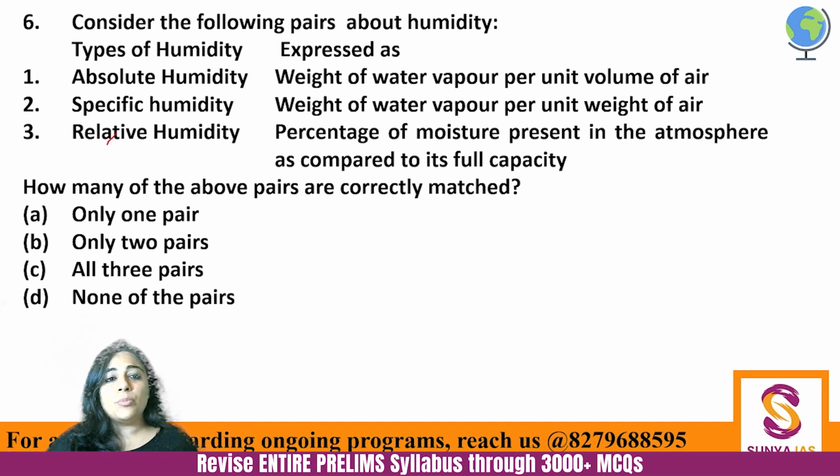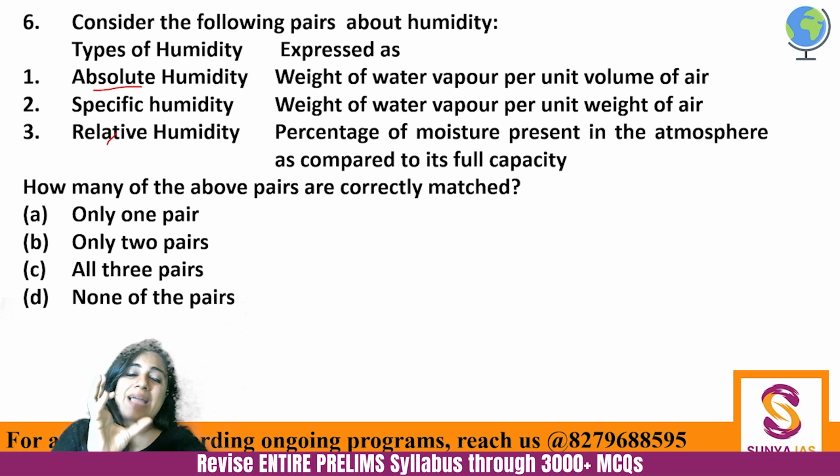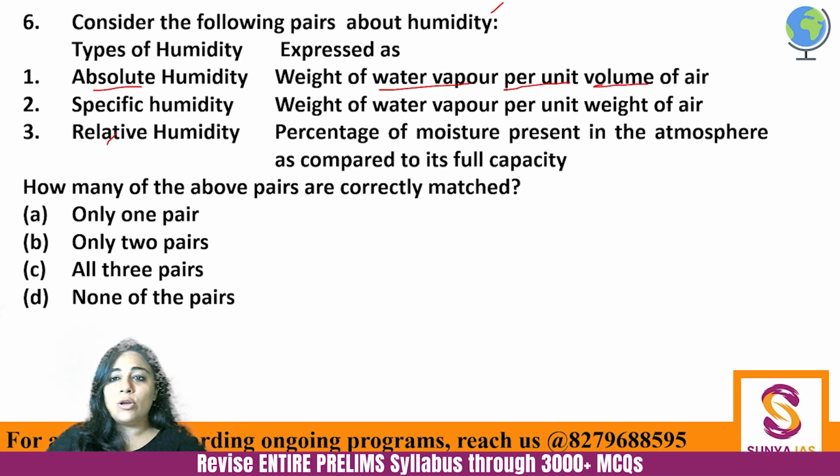What is absolute humidity? It is very clear from the name itself: how much total water is there in a packet of air, per volume of air. So weight of water vapor per unit volume of air. This is absolutely correct. Then specific humidity.